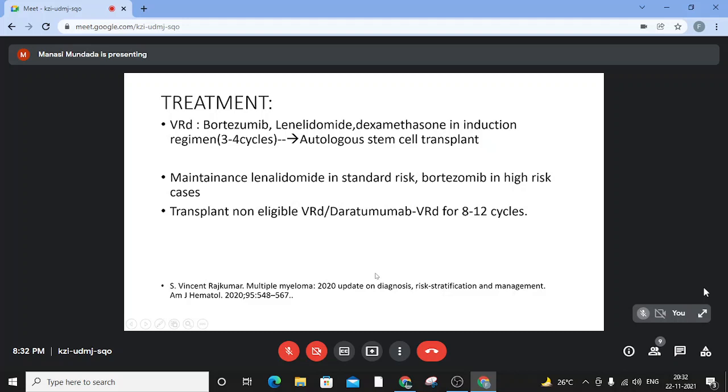A very small peek at the treatment. The common regimen used nowadays is the VRD regimen, which comprises bortezomib, lenalidomide, and dexamethasone as induction, followed by an autologous stem cell transplant, which is a definitive treatment. These patients are then maintained on lenalidomide in standard risk or bortezomib in high risk cases. There is even a role of daratumumab, a new monoclonal antibody against CD38.